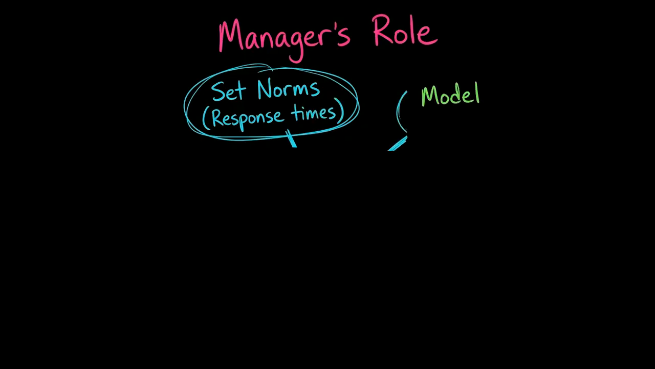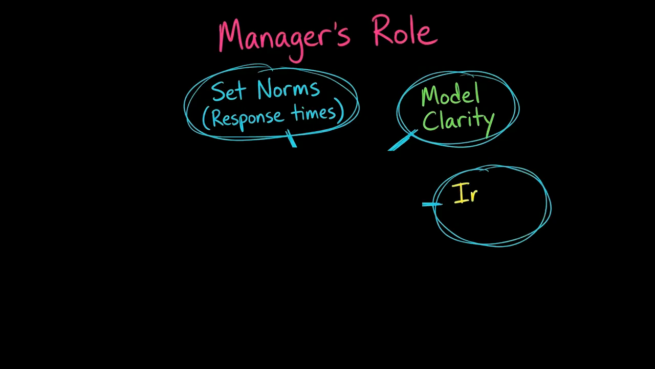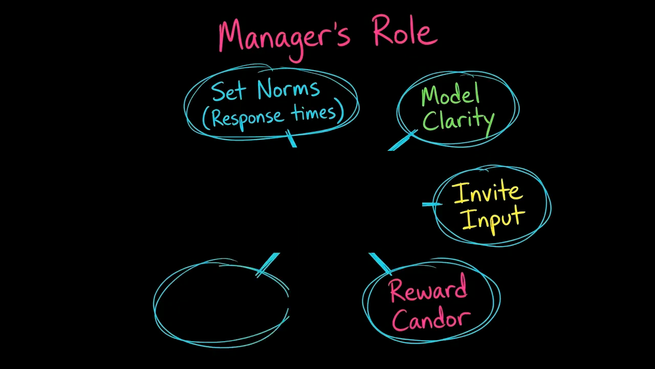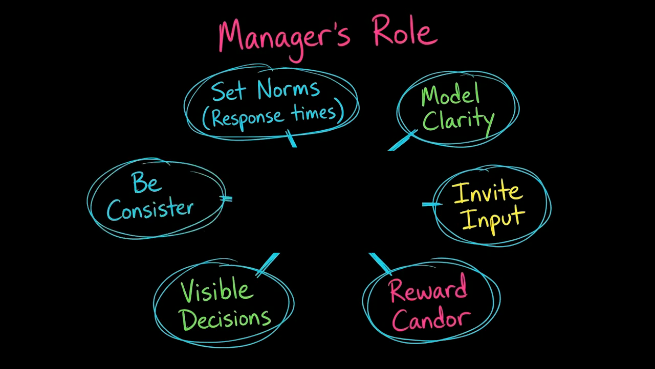Model clarity. Write clear requests, avoid vague urgency. Invite input. Say, "Who hasn't spoken yet?" or "What risks are we ignoring?" Reward candor. Thank people for raising issues. Make decisions visible. Summarize outcomes, owners, and deadlines. Be consistent. Apply the same standards to everyone.